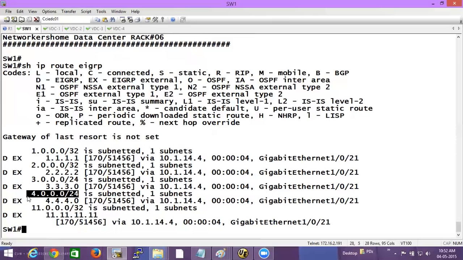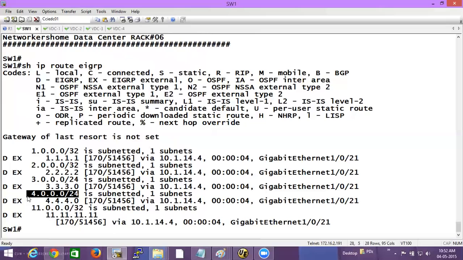Or you could have done it with the help of what? Prefix list also, no problem. Better is to simply match the interface, right? If you have a directly connected interface, it's simple, because you do not make your configurations complex. First of all, always try to make your configurations simple, because it's not only you in the network who is designing or implementing, right? Somebody has to take over your shifts, and he does not understand what you did. You cannot make it complex, right? It has to be as simple as possible.